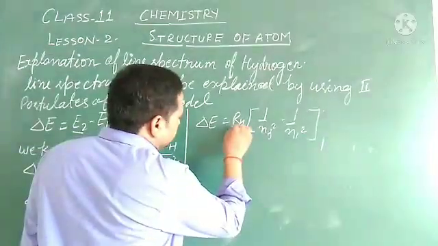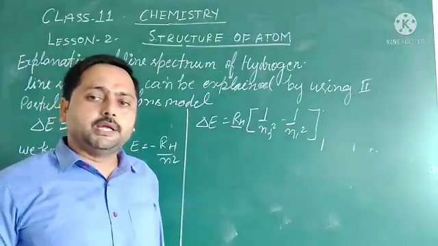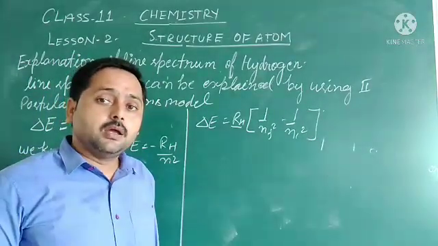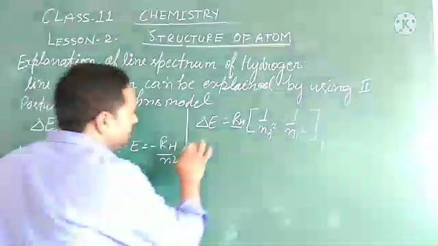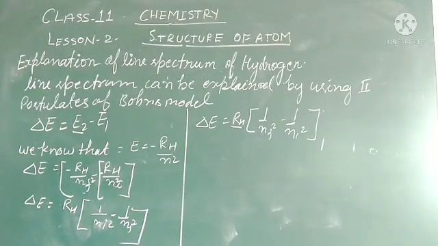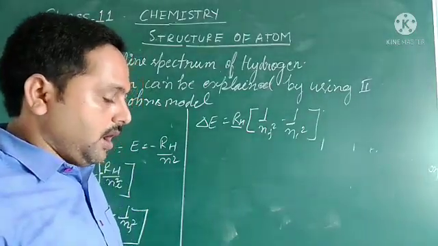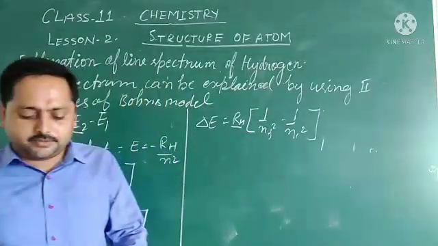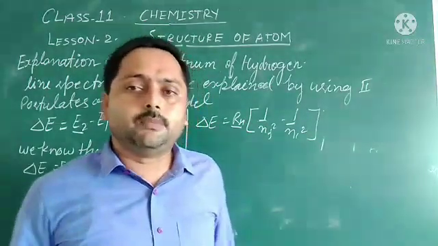You might remember this is the Rydberg constant, and the value of this one is 2.18 into 10 to the power minus 18 joule. Okay, so here we got energy. After this, the frequency associated with absorption and emission of photons can be calculated by using the equation.